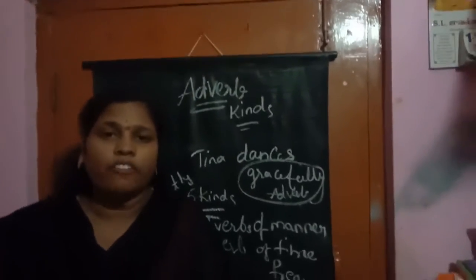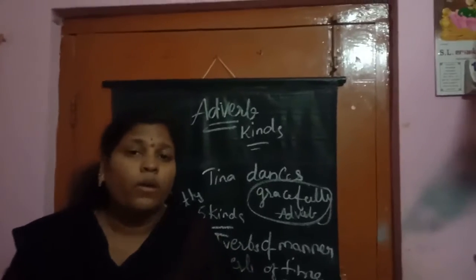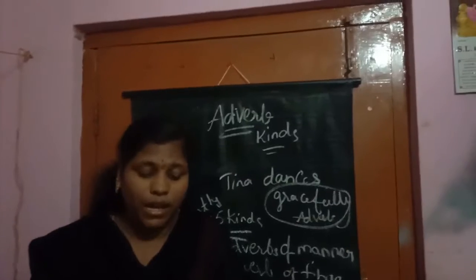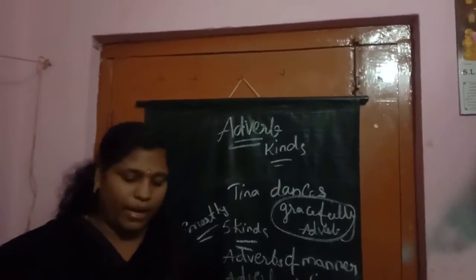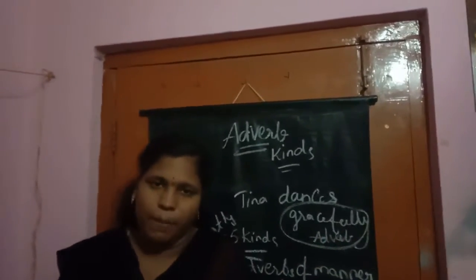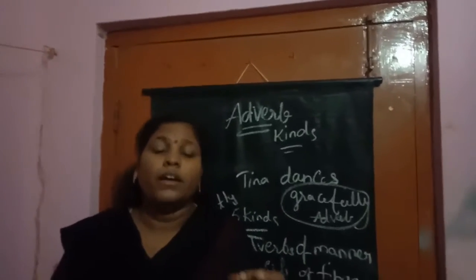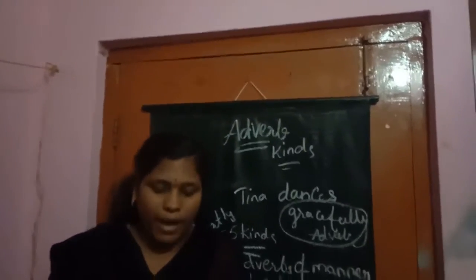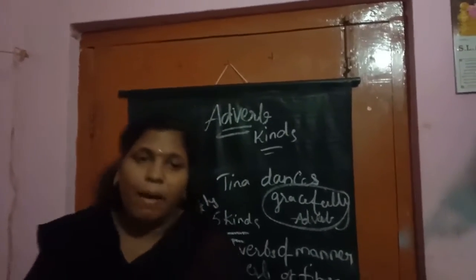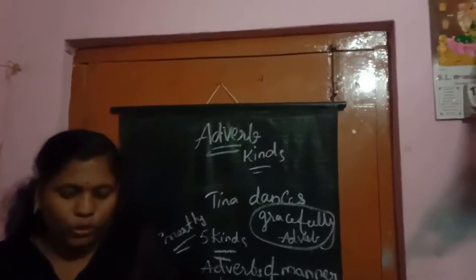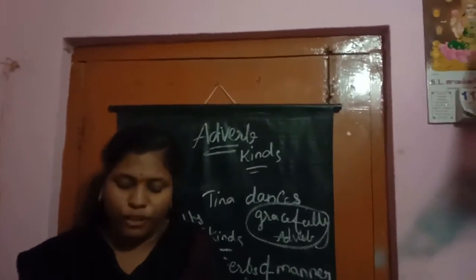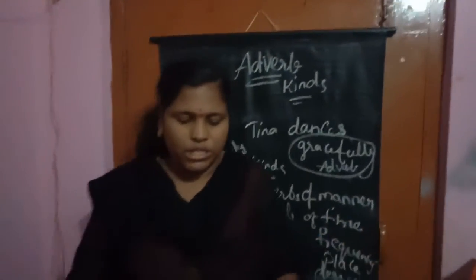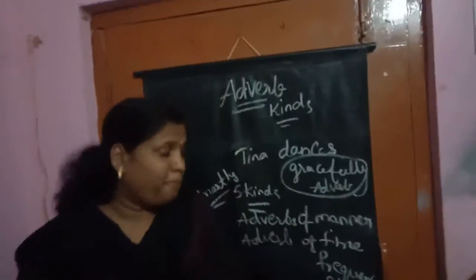Sadly is an adverb of manner. In what manner was it done? Sadly, smartly. These are the manners. The word that tells in what manner the action happened is called an adverb of manner. See here, children. He reads the map carefully. Do not eat greedily. Carefully, greedily. These are adverbs of manner. Understood, children?